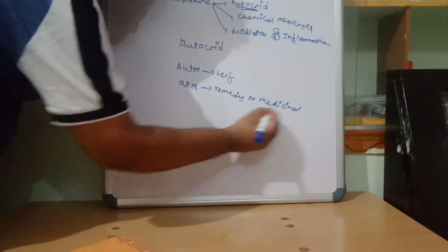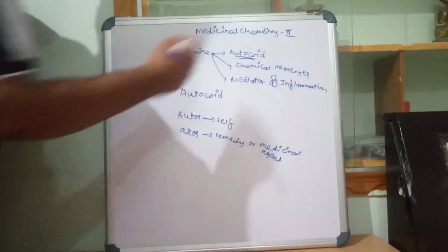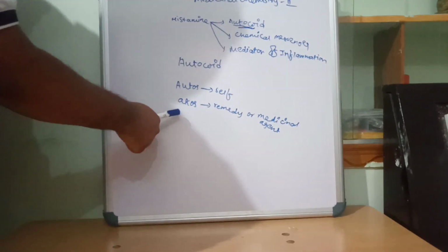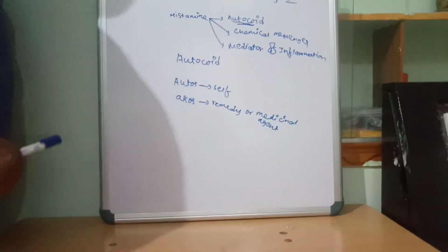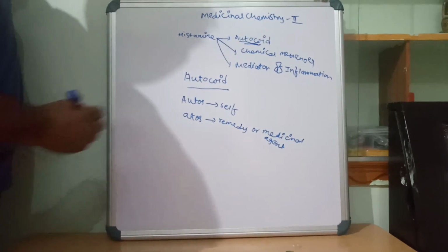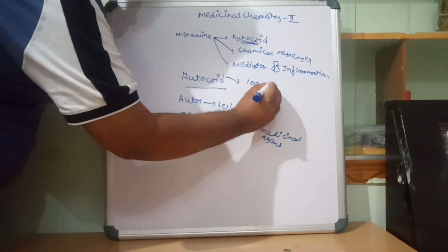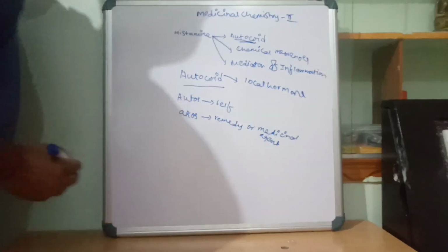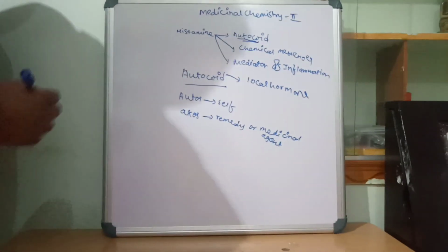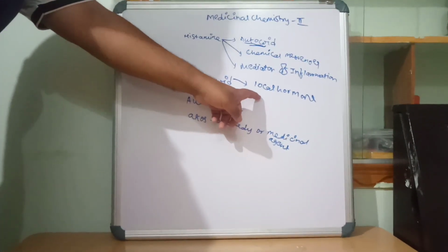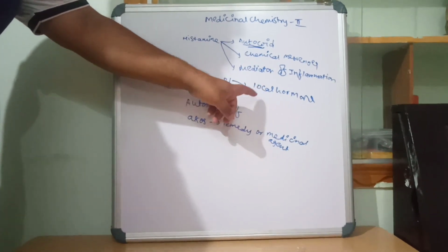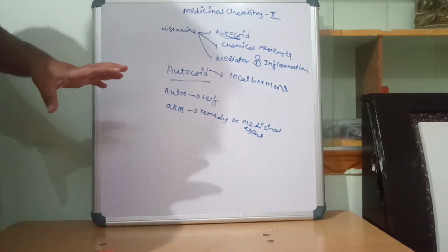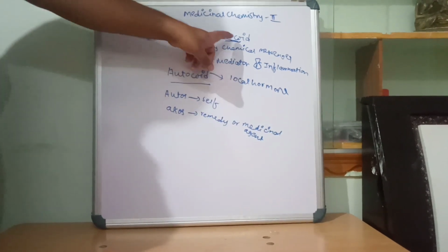Overall, an autacoid is a local hormone produced in response to inflammation, and it is meant for self remedy. So histamine is an autacoid.